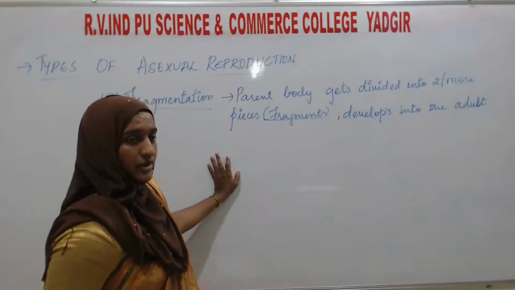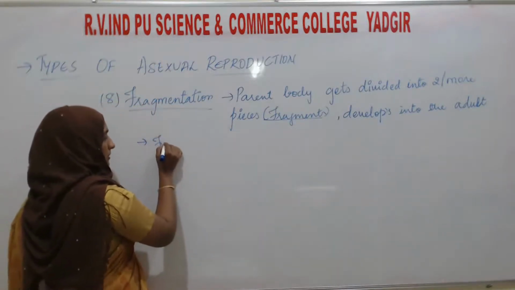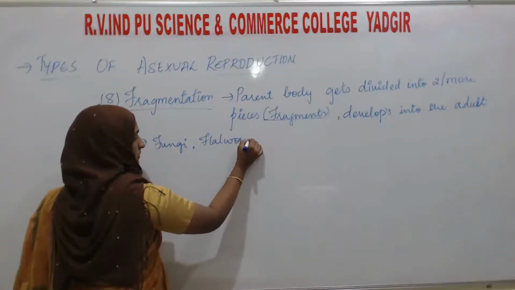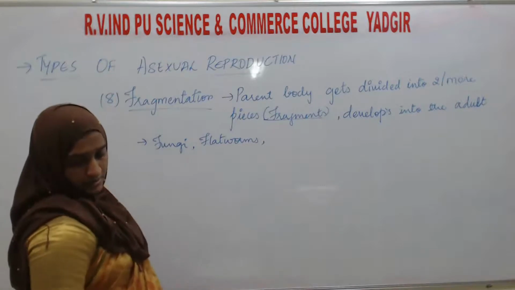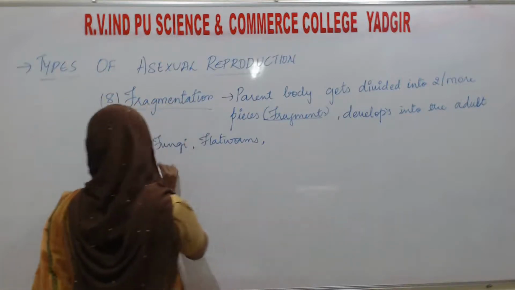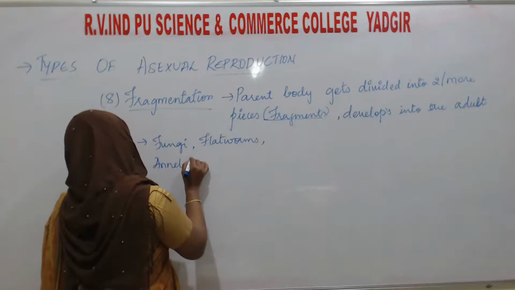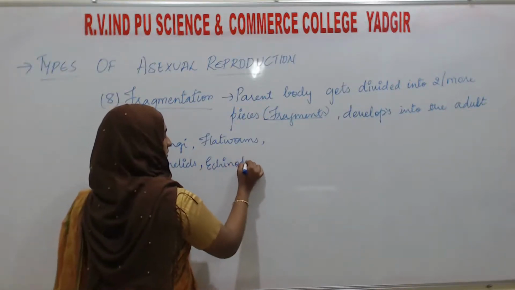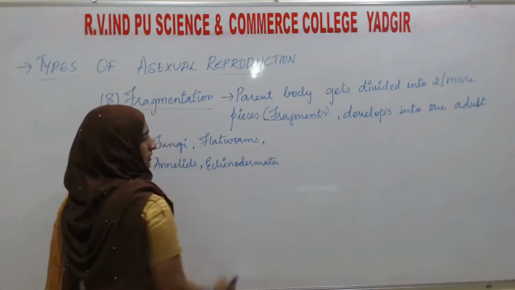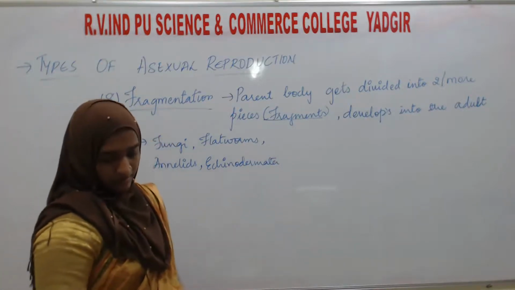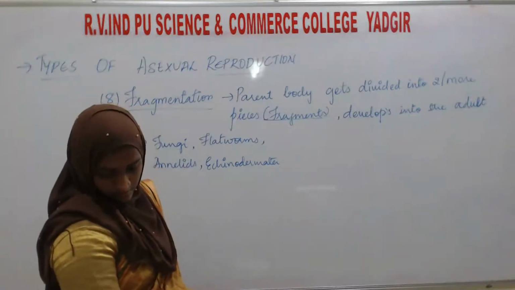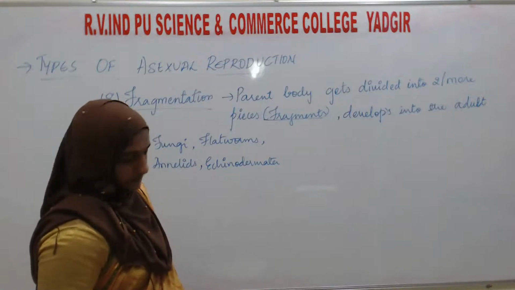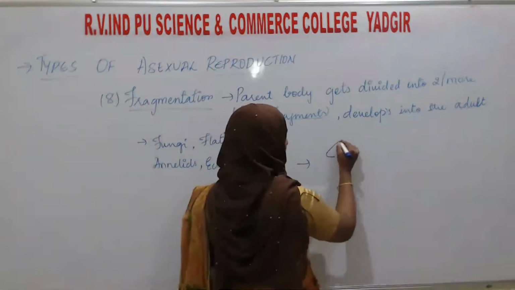What are the examples over here? Fungi, flatworms, then annelids, then echinodermata. Okay, so here one example I will tell you, that we will see in the planaria.